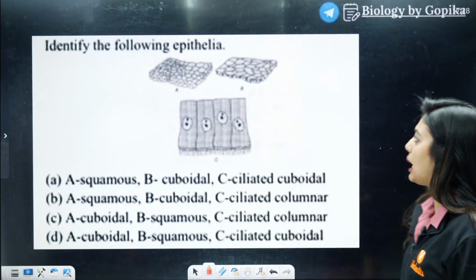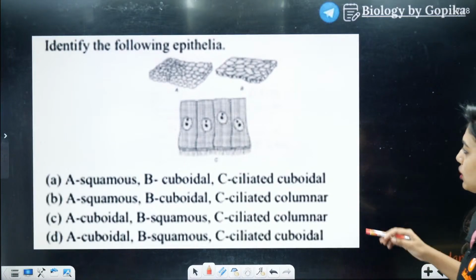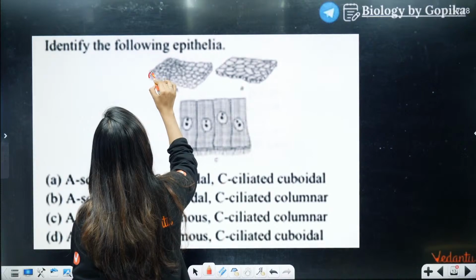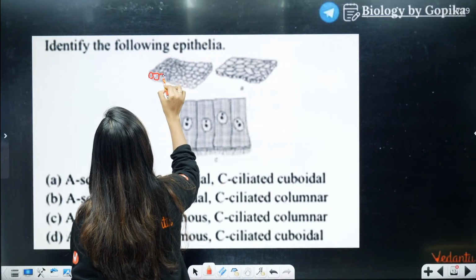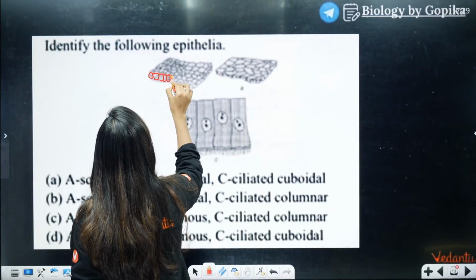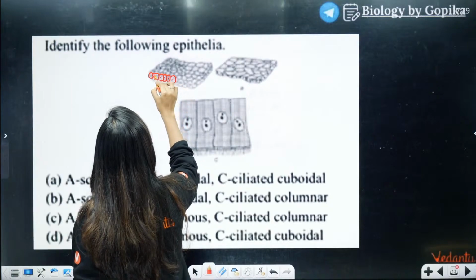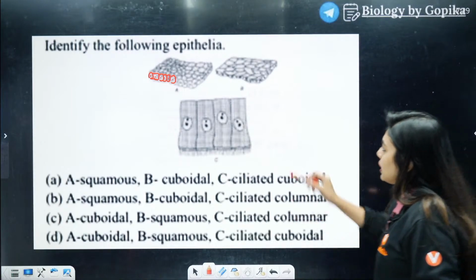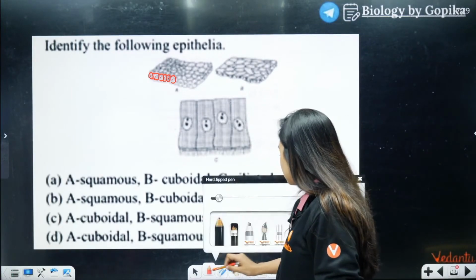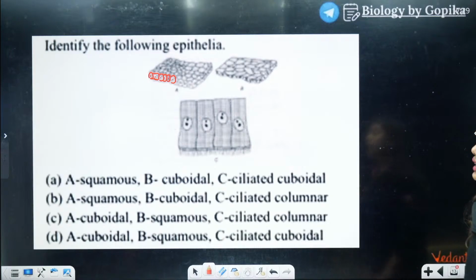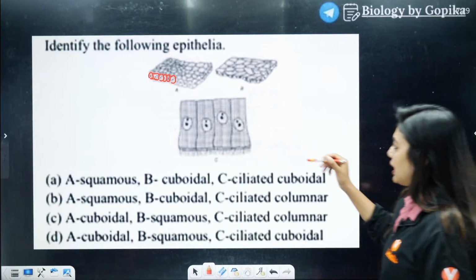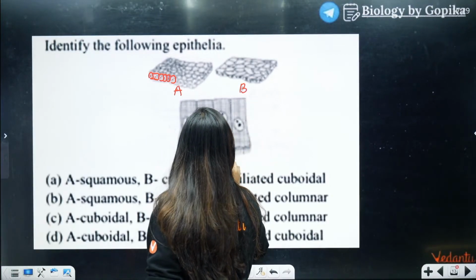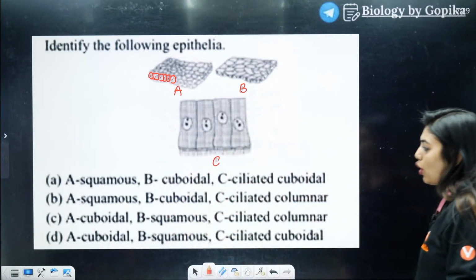Identify the following epithelia. If you're not able to understand, I can just draw the starting one layer. I can draw it for you people. So it looks like this. Now this one, I think it is visible, no? Yes, answer this question, students. Identify the following epithelia. This is your A, this is your B, and this is your C. You have to identify according to the option.